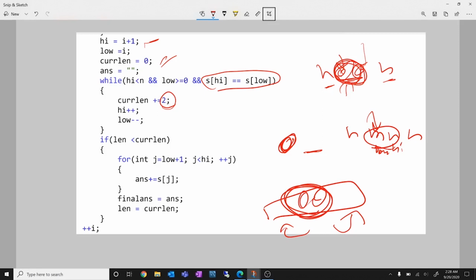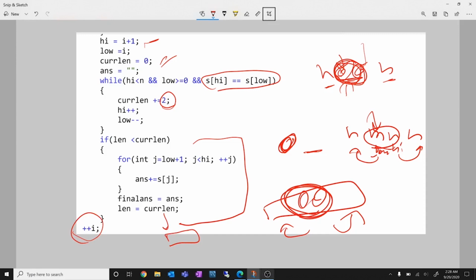That's what I've done, and then it's the same step as in the previous case: I've incremented my high and decremented my low, and the updation rule here is also exactly the same. And at the end I increment my I, and when my I reaches the end of the array, my loop will break. So that is the approach part of it.